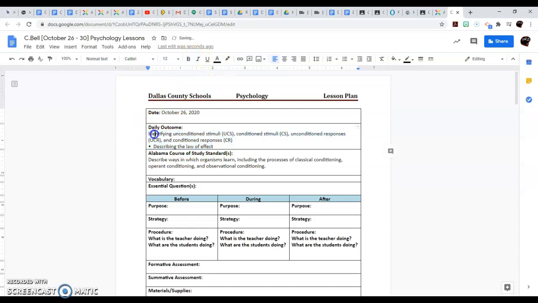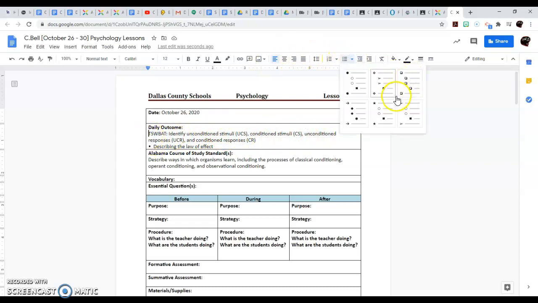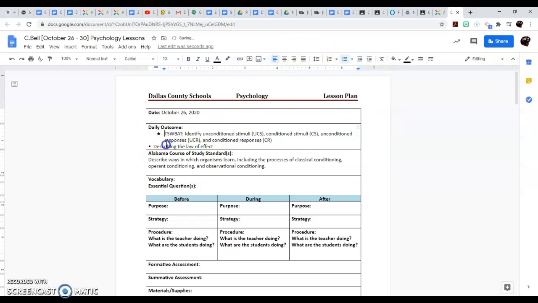All right. So daily outcome, some people put student will be able to. All right, they do the acronym for that. And of course, you would take the ing out. Identify unconditional stimuli. Whatever your standard is that you're going to work on, go ahead and put that there. I'm going to put a bullet here to kind of show them that that's what the objective is.